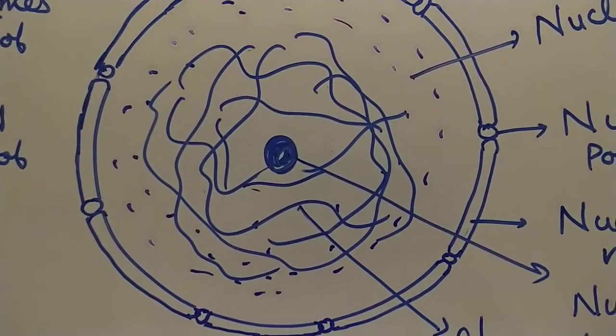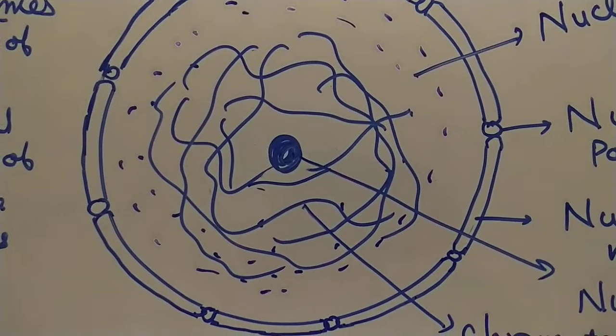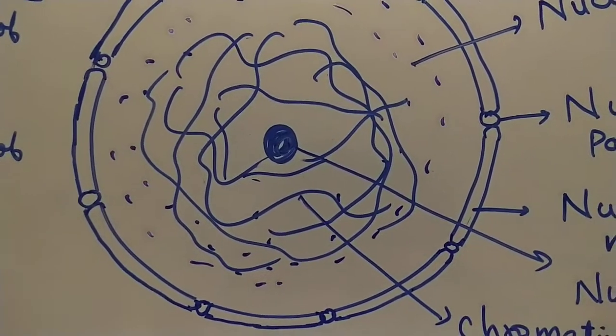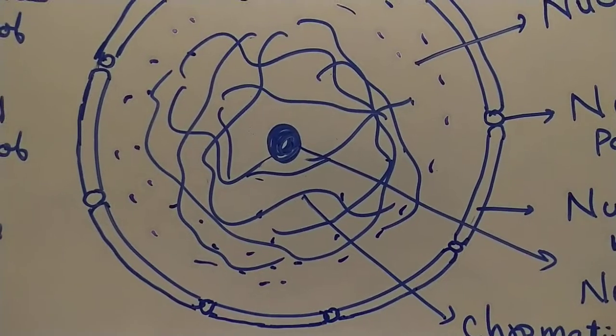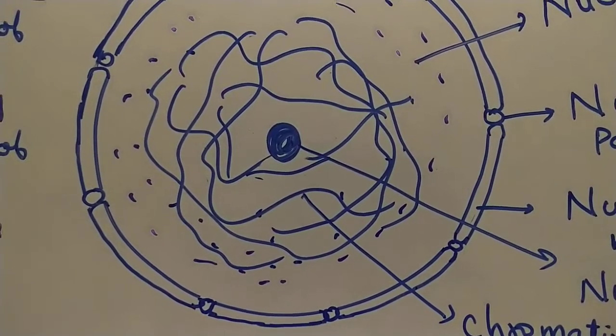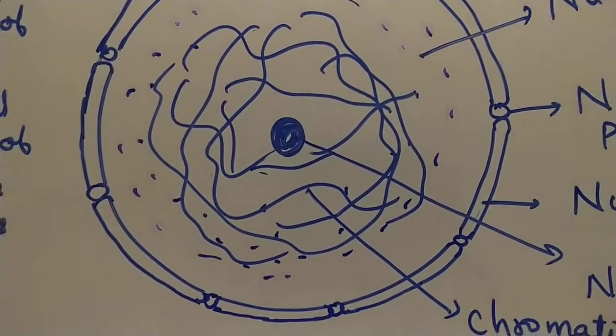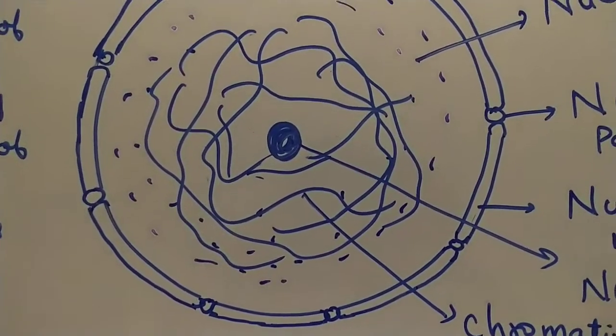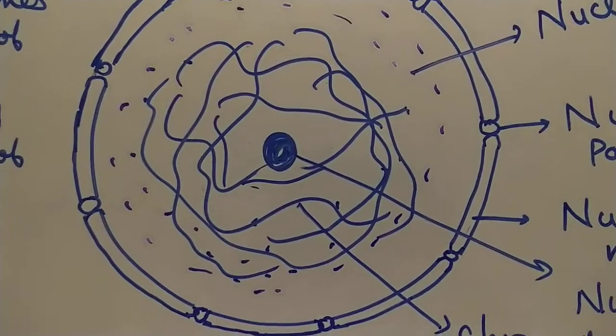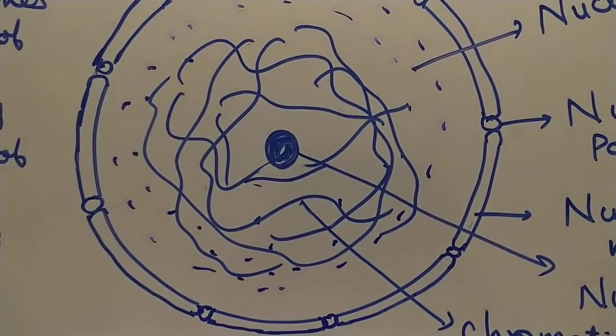Next, dark round structure can be seen in the nucleus, that is called as nucleolus. It consists of RNA. RNA is ribose nucleic acid. DNA is deoxyribose nucleic acid. In higher classes you will learn about the differences between the two.